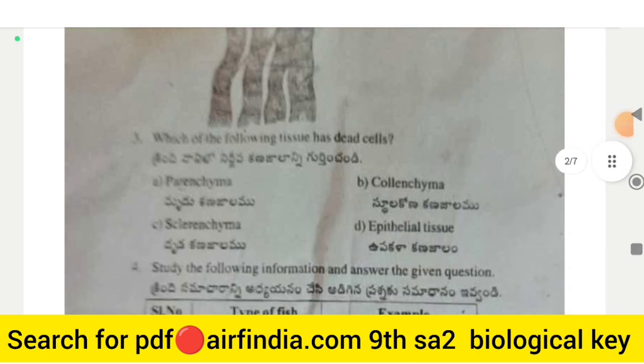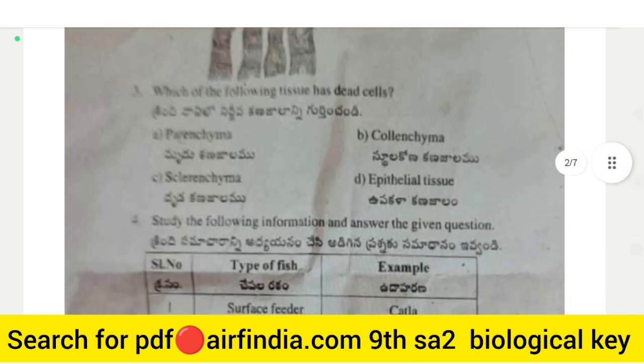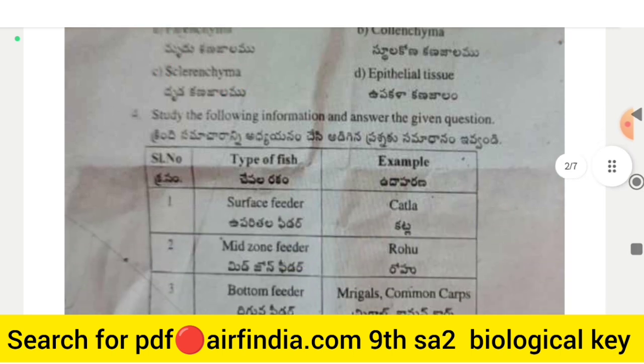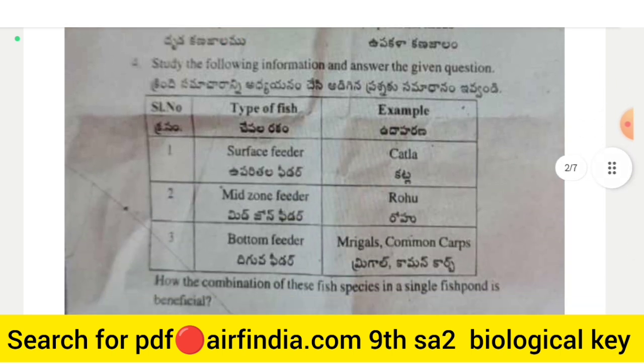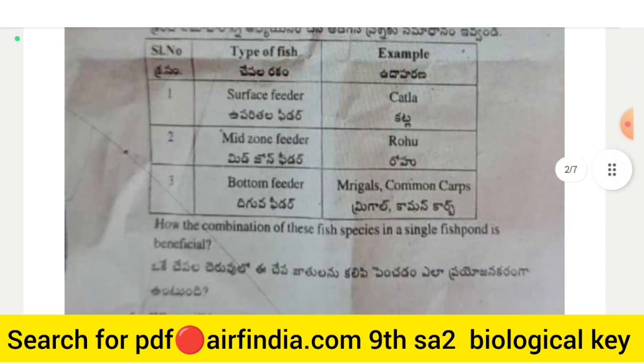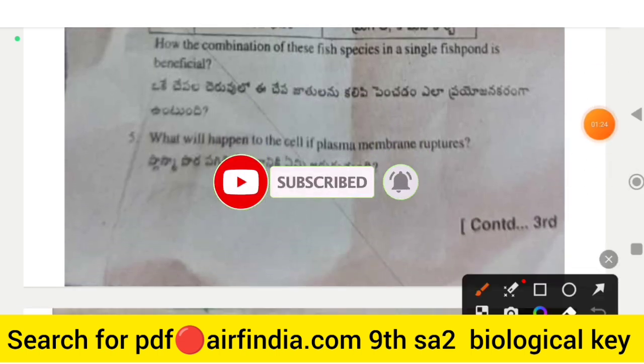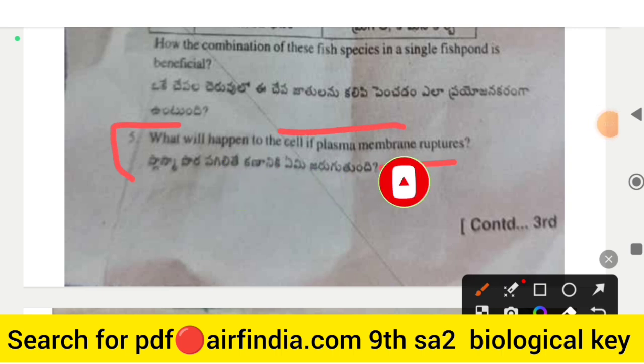And question number third is: which of the following tissues has dead cells? The answer is sclerenchyma. This is your right answer, option number C. The question number fourth belongs to a table, chart table, so I will provide you this question in the next video. And the fifth question is: what will happen to the cell if the plasma membrane ruptures?